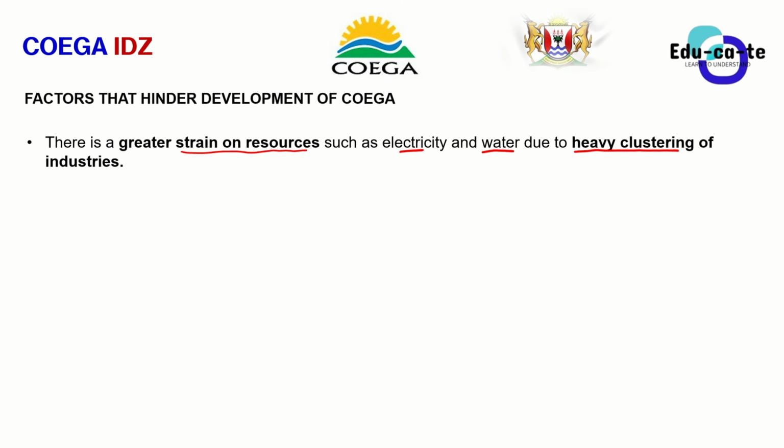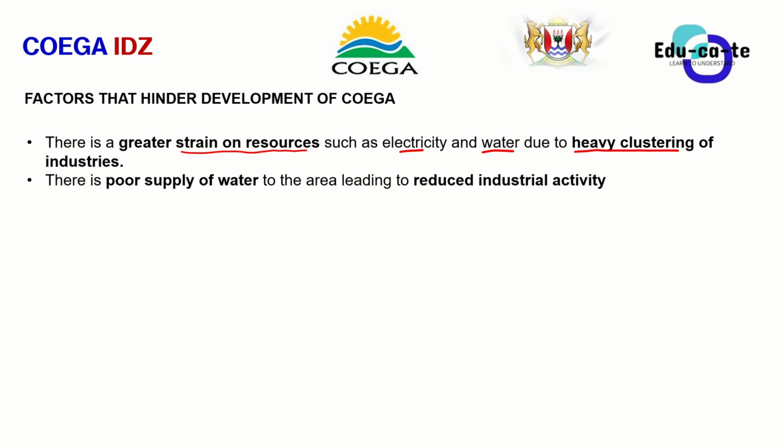Okay, but we have also got another problem. There is a poor supply of water as well to the area. Although you might think that this is an irony, because the Koha ITZ is located right next to the ocean. So you would ask yourself, an ocean is a very large body of water, why are we having a poor supply of water? Yes, indeed, Koha ITZ is located very close to the ocean. Indeed, I agree. There's no problem with that.